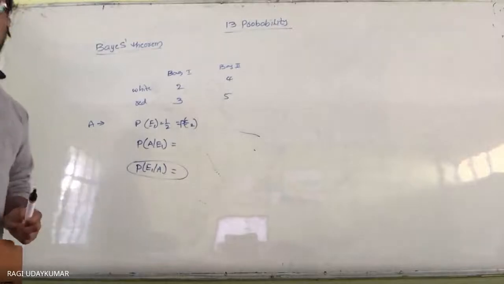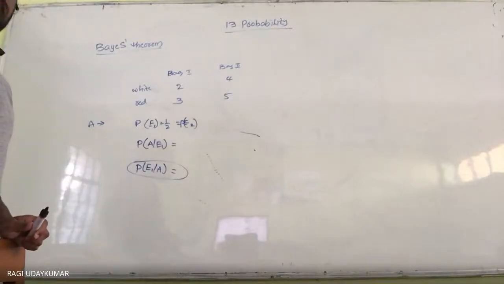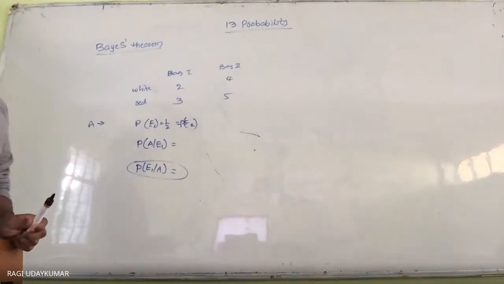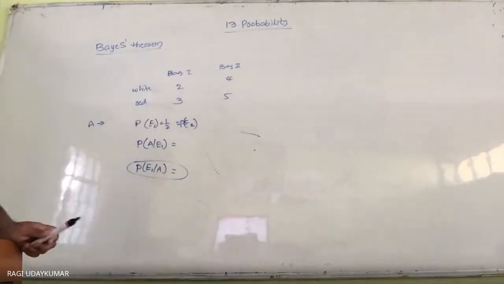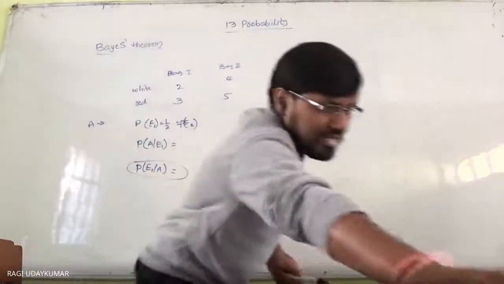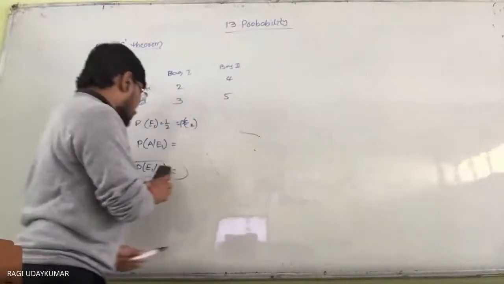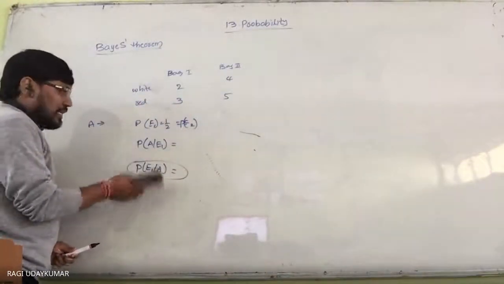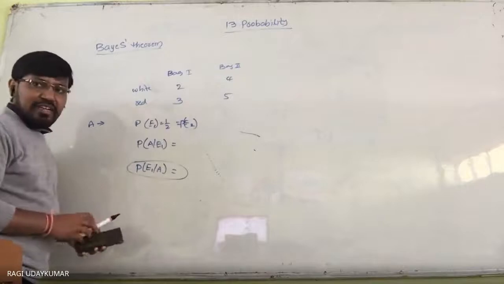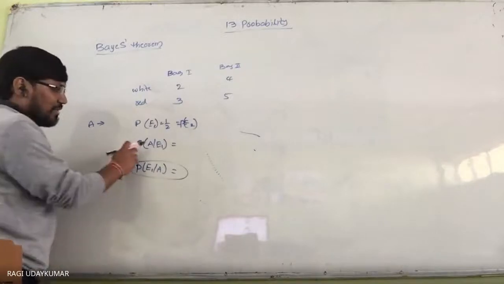Before learning the Bayes theorem, you need to know about total probability. What is meant by total probability? The theorem of total probability. To solve these types of problems it is very simple. The probability of A given E1 is, can anyone say, what is the probability of A given E1?